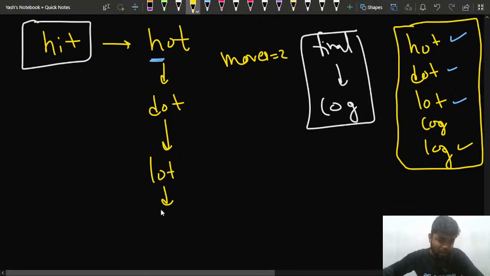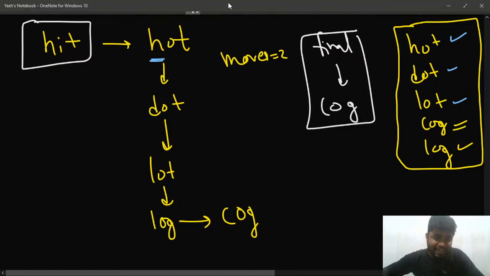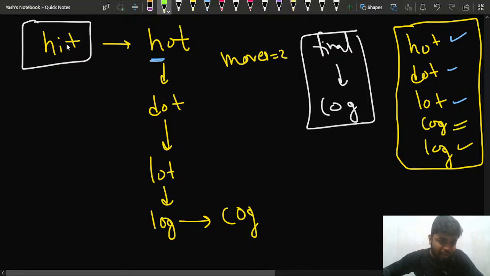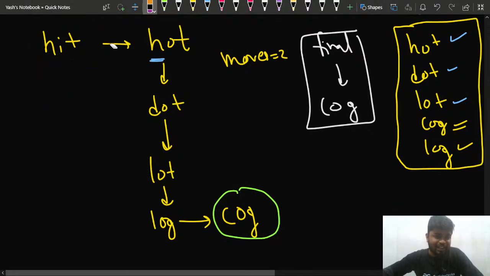You can change this lot to log, so this would become log, and then this L you can change to C, so cog. You can take it to cog from here. So in the end, from this particular given word hit, you were able to change it to cog by performing some number of operations. What is the number of words that you had to change?